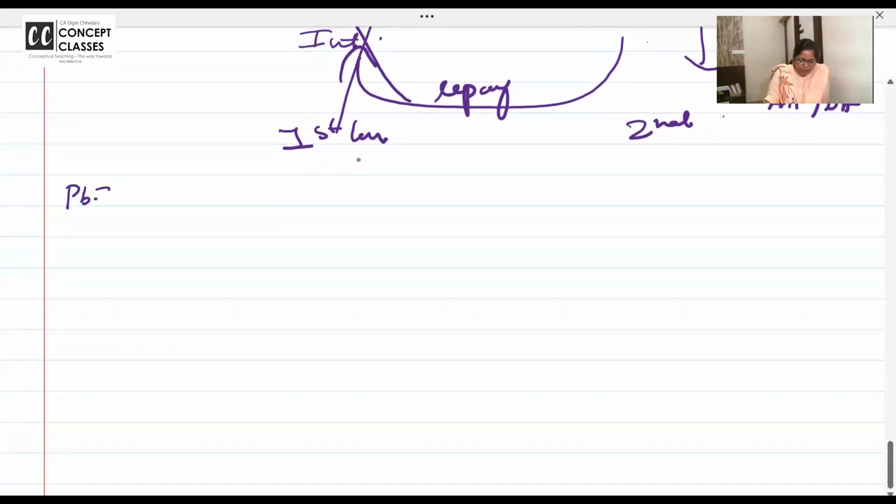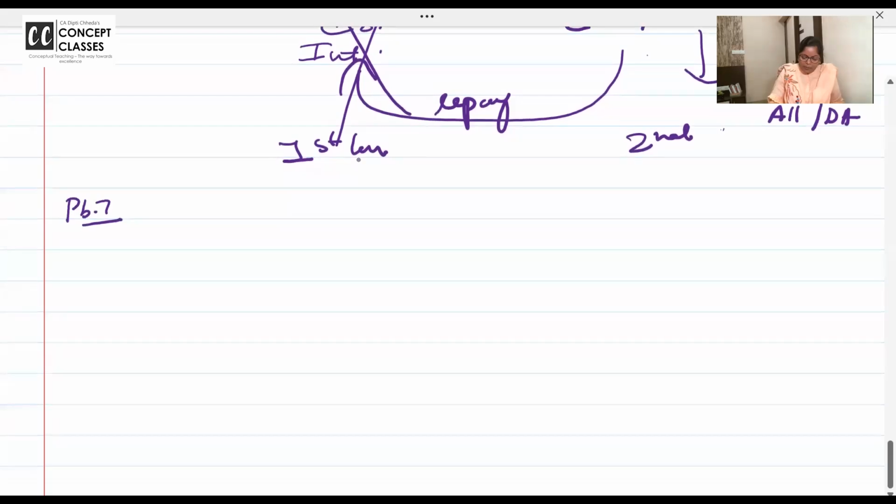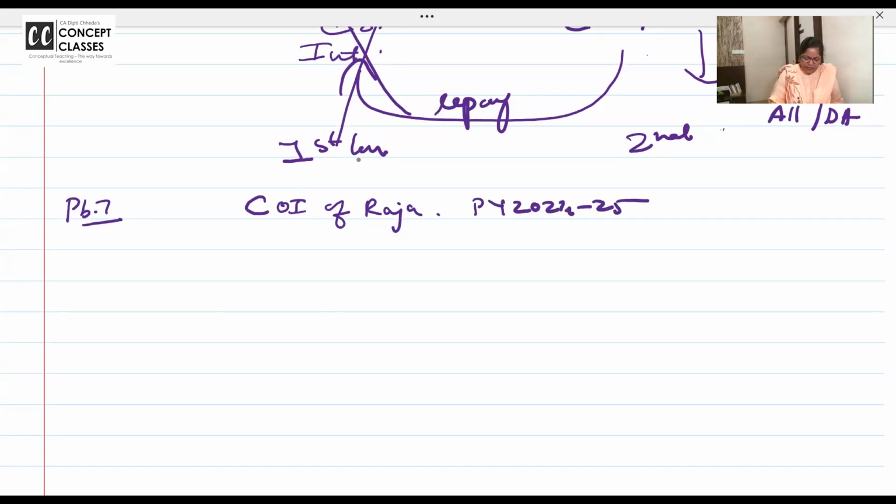So 7th problem we are doing in the notebook. And while doing also, if you get a doubt, you ask. Problem number 7. Chalo. Computation of income of Raja for the previous year 2024-25. I am starting with a note. You can write the note after the computation also.